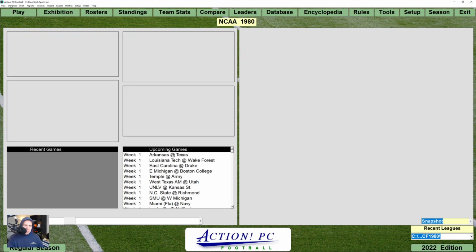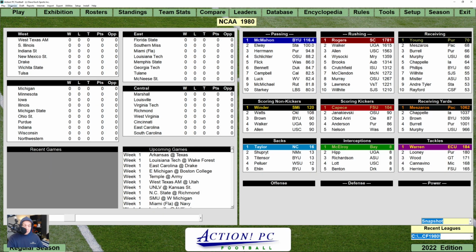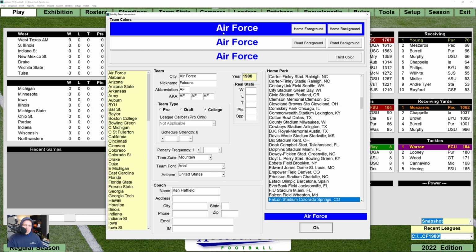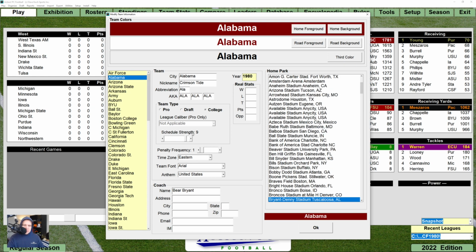Now, you have to go up here and see, I have a high amount of RAM and a good processor, and it still takes forever. It's because this is programmed in Visual Basic. You have to go up here to, let's see if I can find this again. I think it's over Team Information. Yeah, that's it. And this is where you will see the information about schedule strength. So Air Force, for example, has a schedule strength of 6, right? Alabama has a schedule strength of 9.